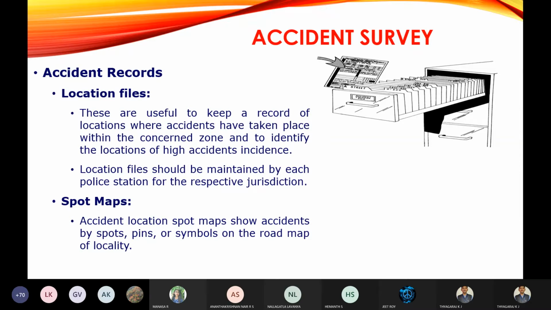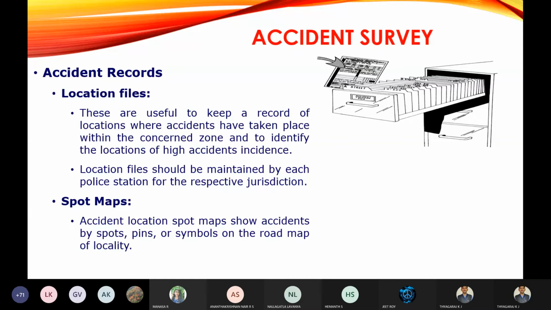It includes the number of accidents that have occurred, what type of accidents, how many injuries are present in the accident, and how many are fatal. Fatal means death, how many are dead when the accident has occurred. All the details will be in a single file.